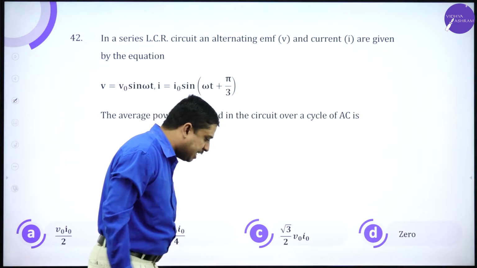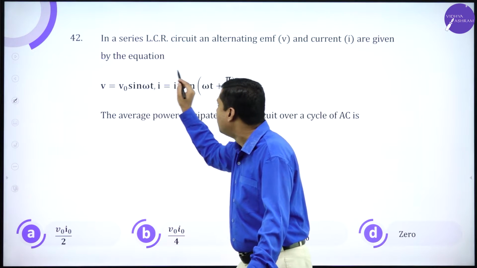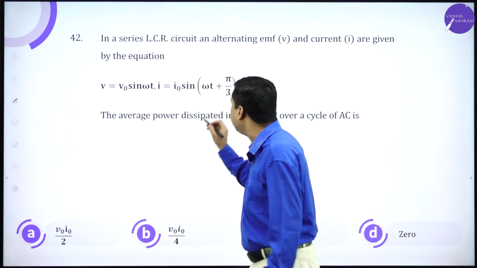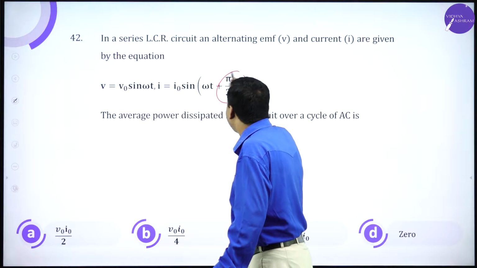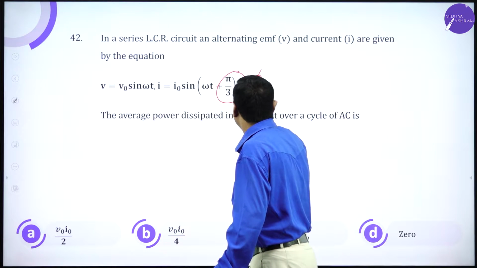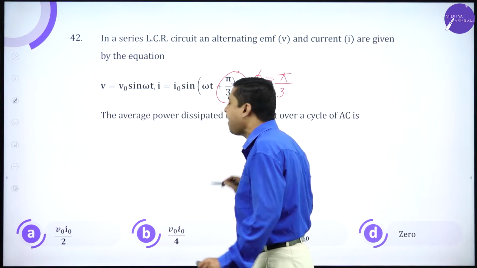If you observe these two equations clearly, when you analyze the two expressions for voltage and current, there is a phase difference here, phase difference phi, which is pi by 3.